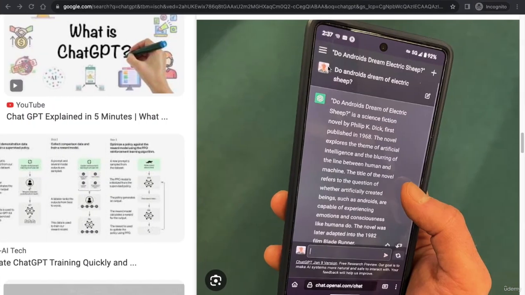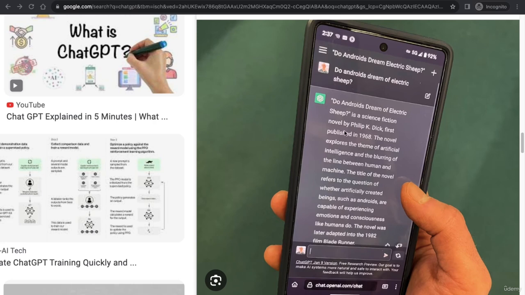For example, here you can see that right now we are in ChatGPT and we have asked it one question: Do androids dream of electric sheep? Now the AI has understood our human language question, and it is giving a response so that we humans can understand it.